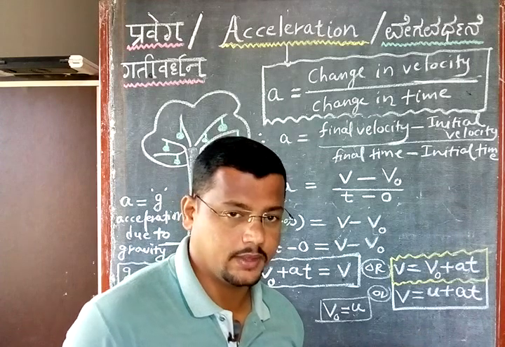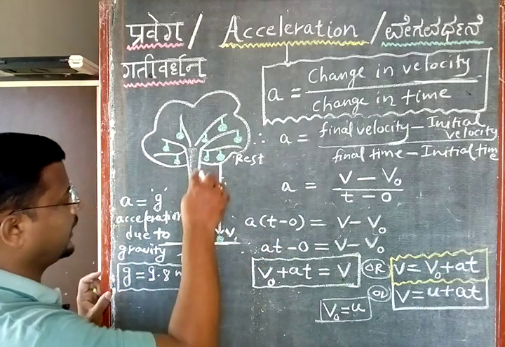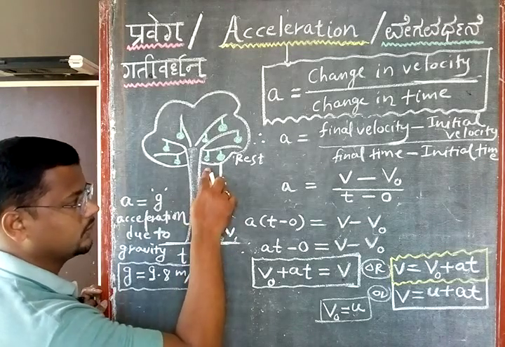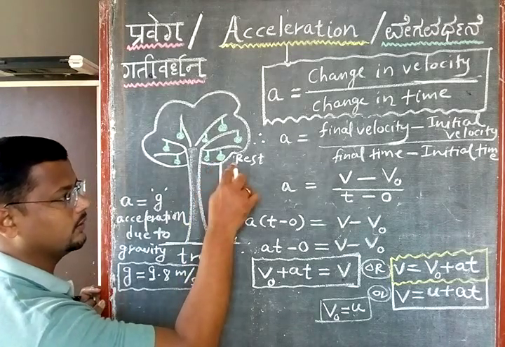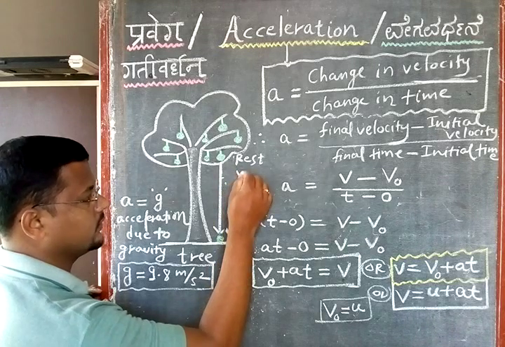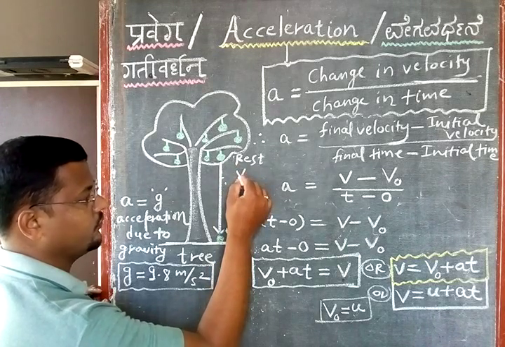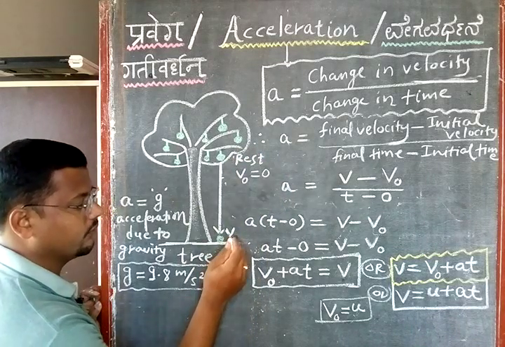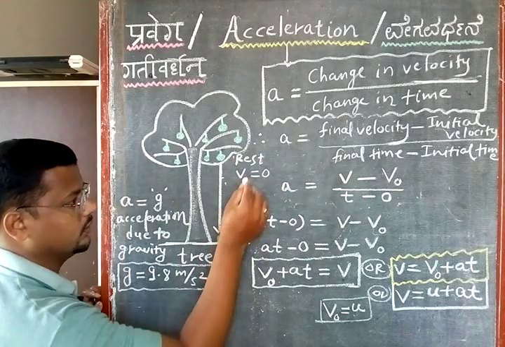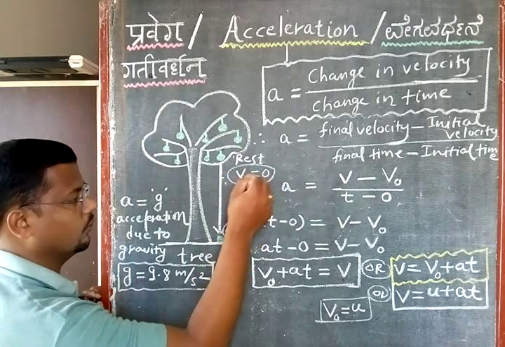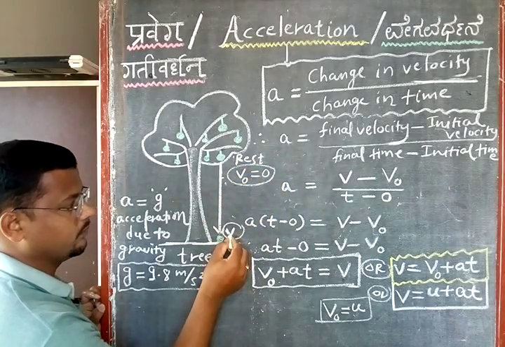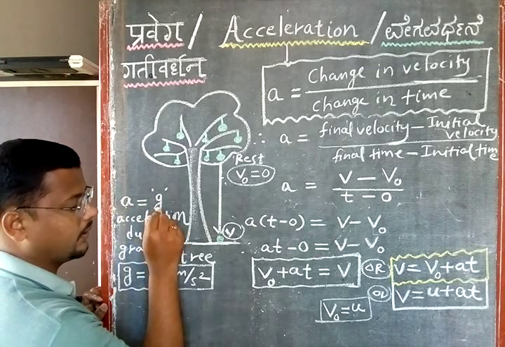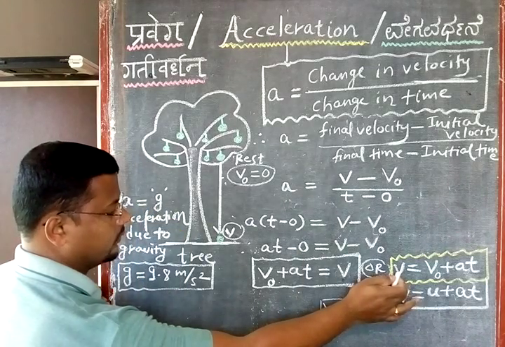Okay, this is your acceleration here. Same formula I can apply here also. Here the apple is at rest. So what is the velocity initially? What is V0 equal to? It is 0. And what is the final velocity here? This is equal to V. So initial velocity is V0, final velocity is V, acceleration is equal to plus G. Then I can apply this equation here.